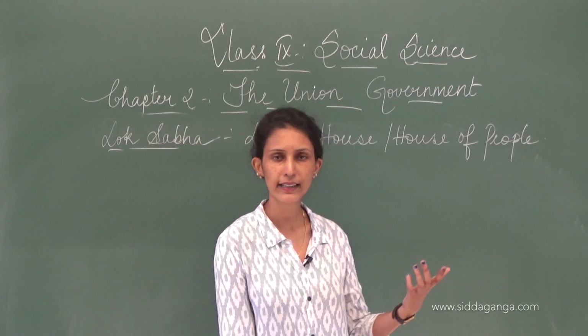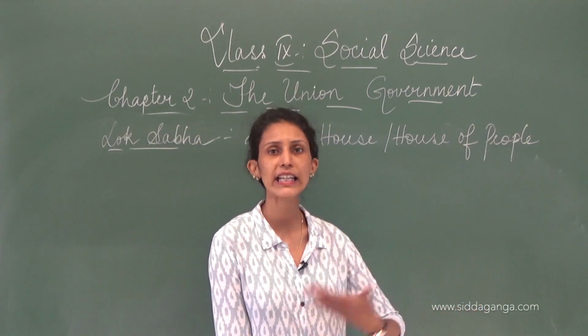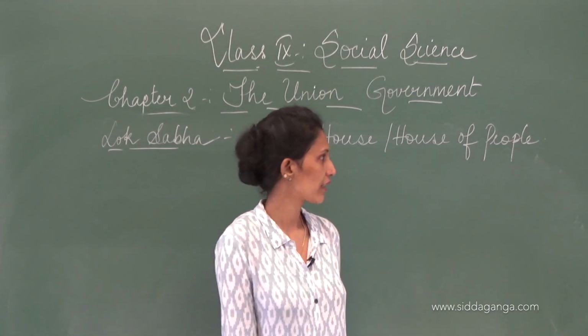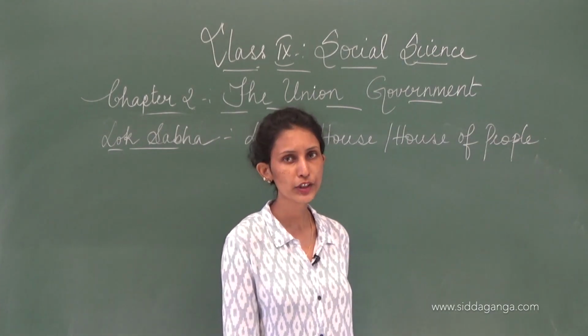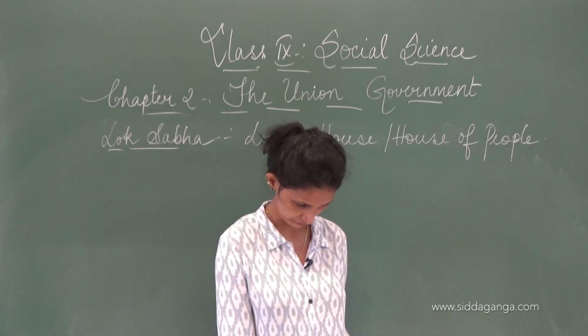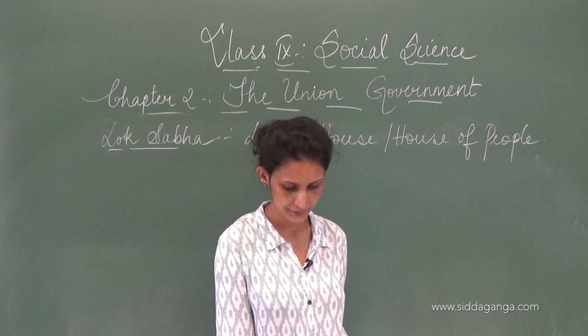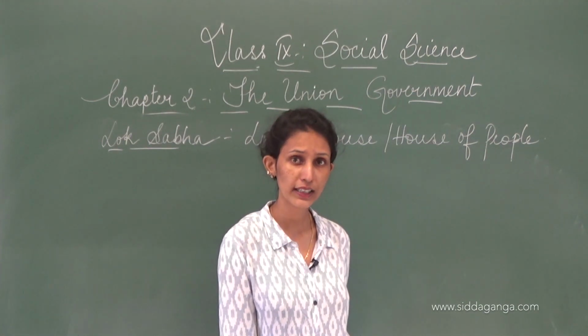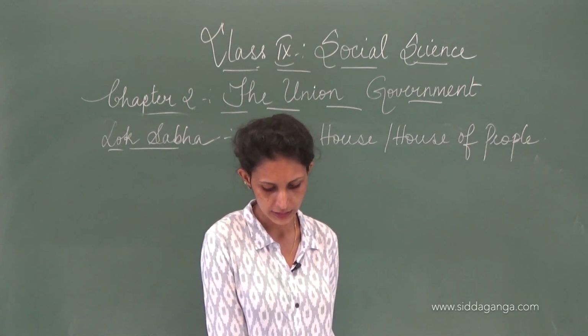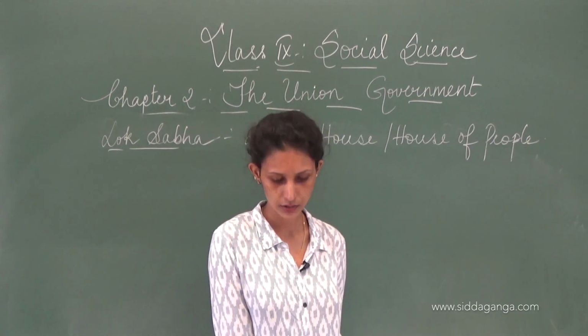Now these members are directly elected by the people. We elect them and then they go and represent us there. That is why it's called the House of People, because people are electing them. Whereas in the Rajya Sabha, who elects? The representatives elect. Here people elect and the representatives become members of the Lok Sabha.